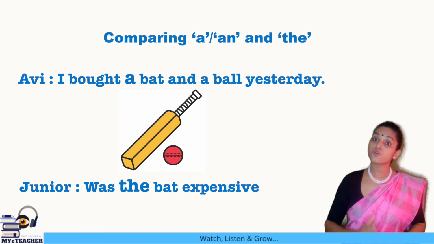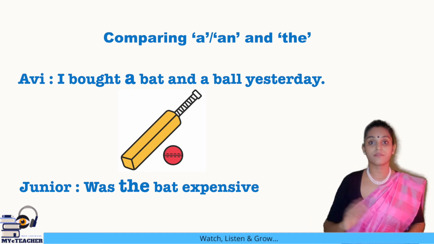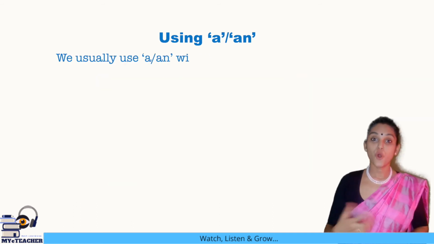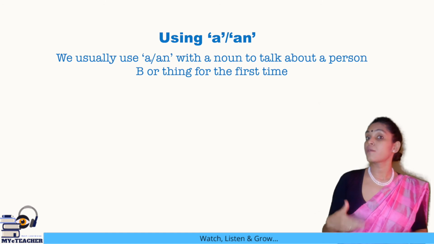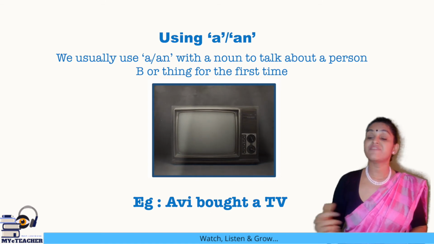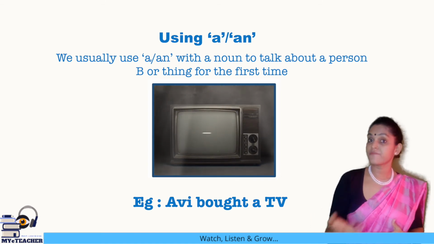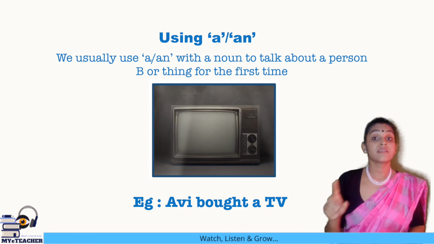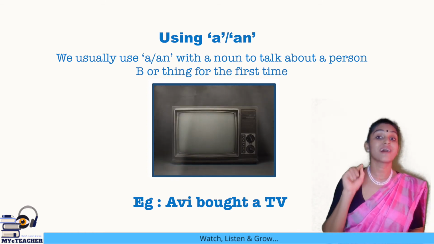The article the is also used for objects which are unique, which are only one. For example, the sun, the moon, the Eiffel Tower. All these use the article the along with them. So remember, when we first talk about an object, we use the article a. For example, AB bought a TV. The next time we are talking about it, we use the article the: the TV that AB bought, because we are talking about that specific TV.